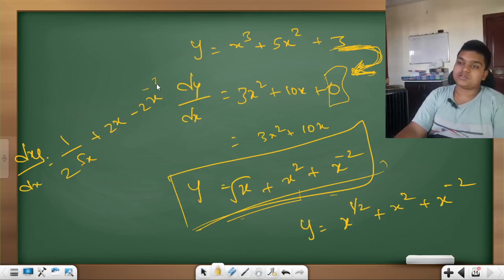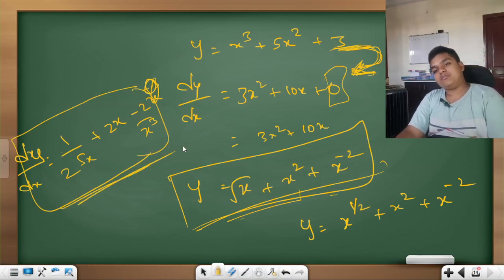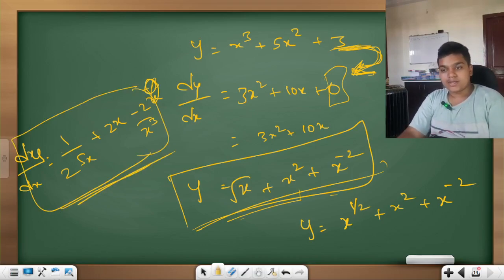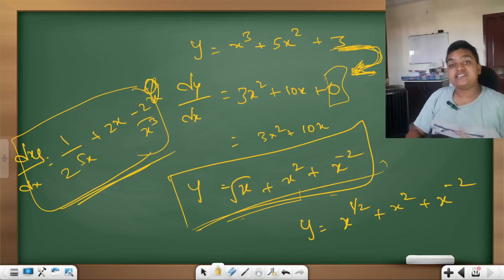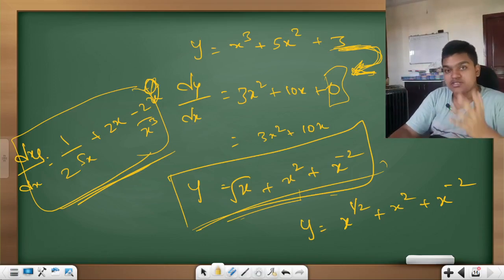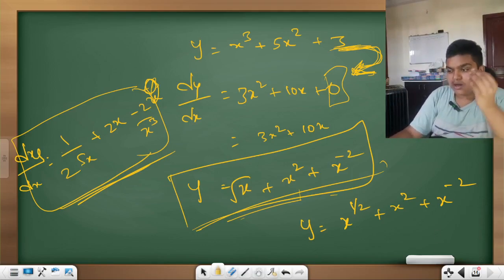Minus 2x cube. So this is this. Clear? Very clear. These are the equations, and this is differentiation. See how simple it is, and how funny it is.